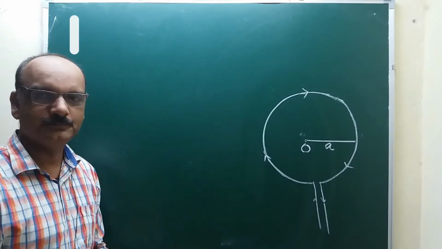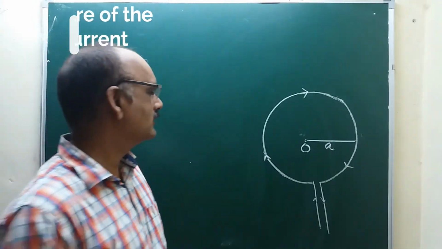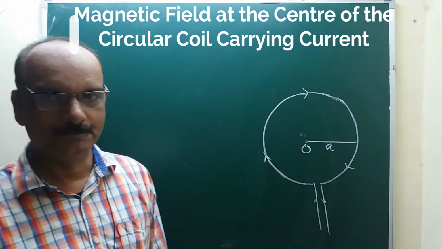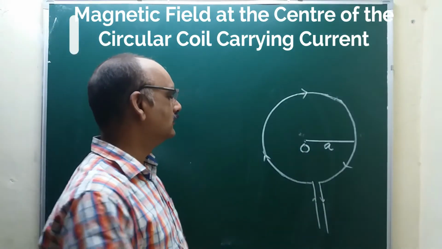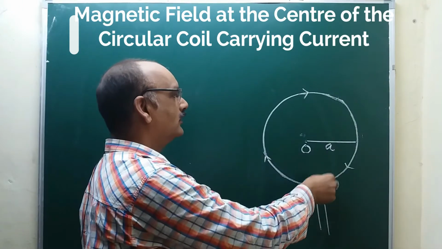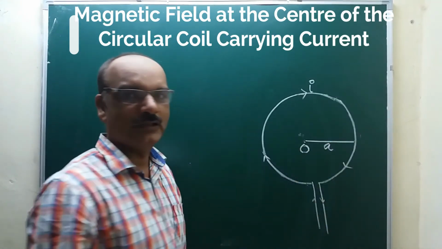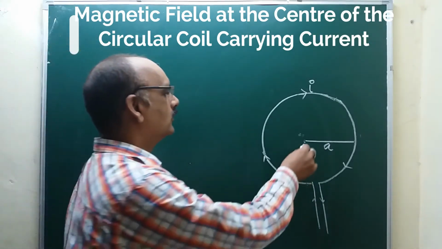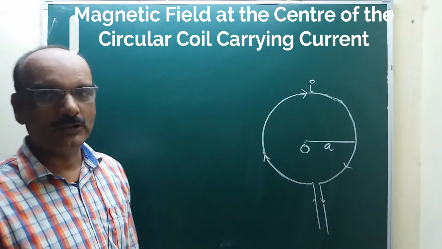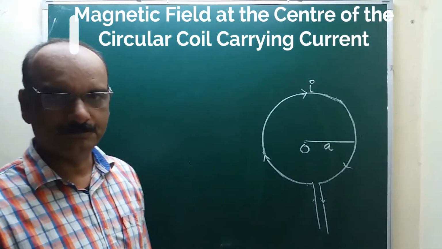We are going to find out the magnetic field at the center of a current carrying circular coil. Let this be a circular current carrying coil. Let I be the current, A be its radius, and O be its center, where we have to find the magnetic field using Biot-Savart's law.